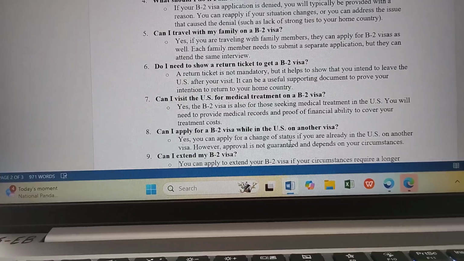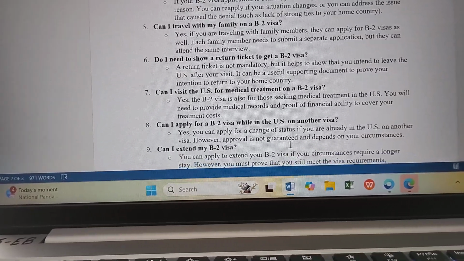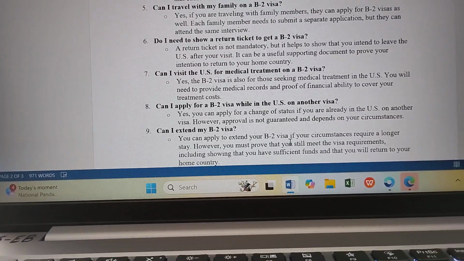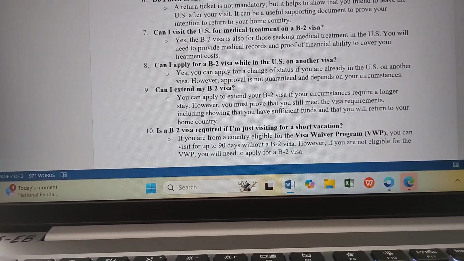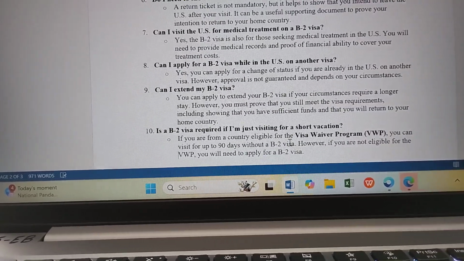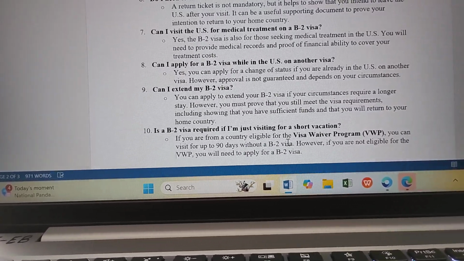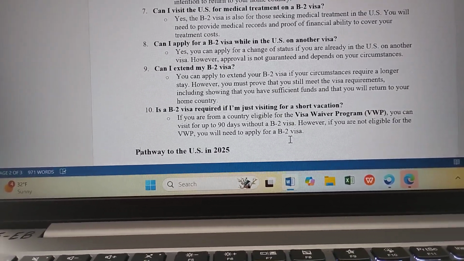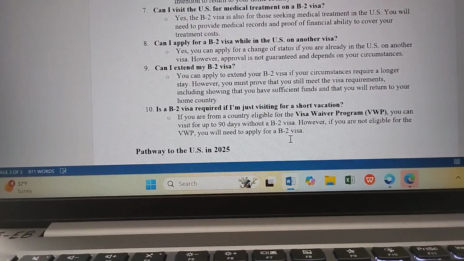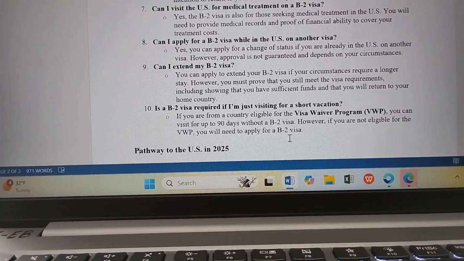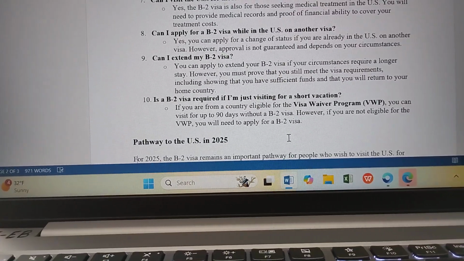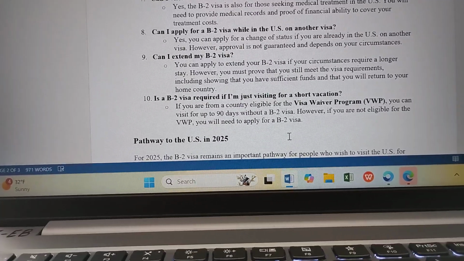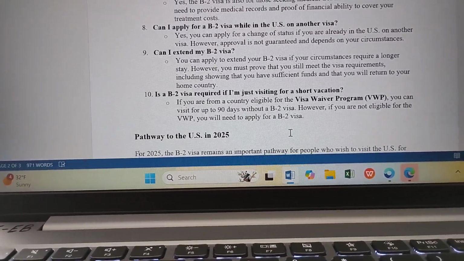Can I visit the US for medical treatment on a B-2 visa? Yes, the B-2 visa is also for those seeking medical treatment in the US. You will need to provide medical records and proof of financial stability to cover your treatment costs. Can I apply for a B-2 visa while in the US on another visa? Yes, you can apply for a change of status if you are already in the US on another visa. However, approval is not guaranteed and it depends on your circumstances. Can I extend my B-2 visa? You can apply to extend your B-2 visa if your circumstances require a longer stay. However, you must prove that you still meet the visa requirements, including showing that you have sufficient funds and that you will return to your home country.